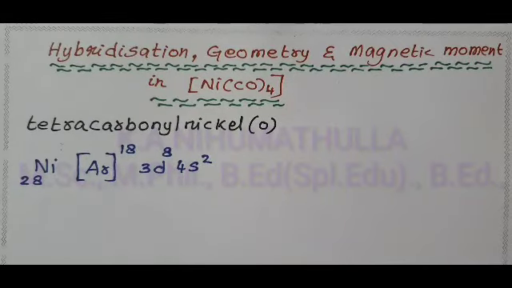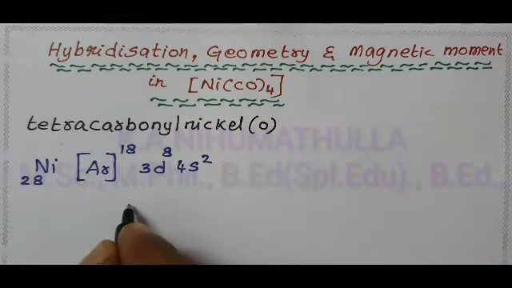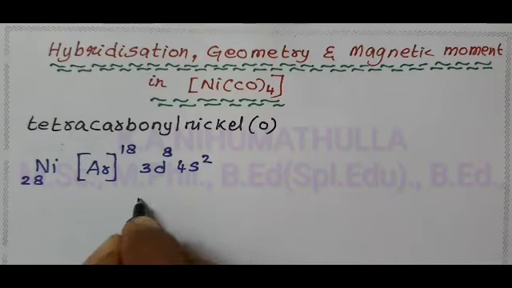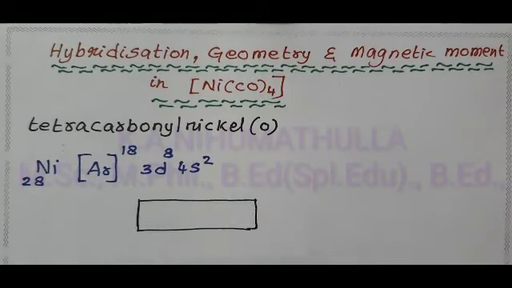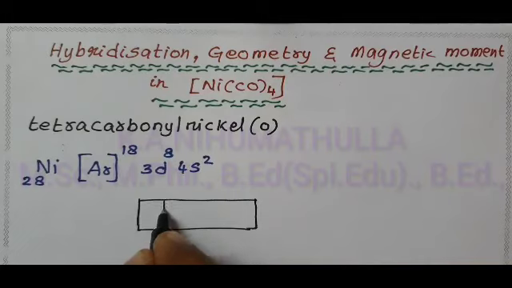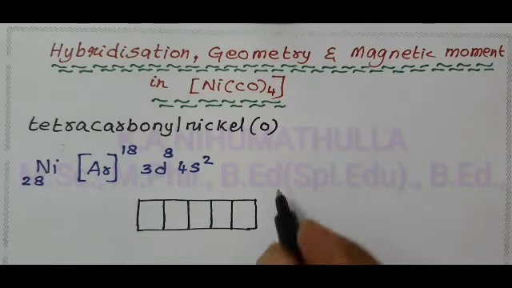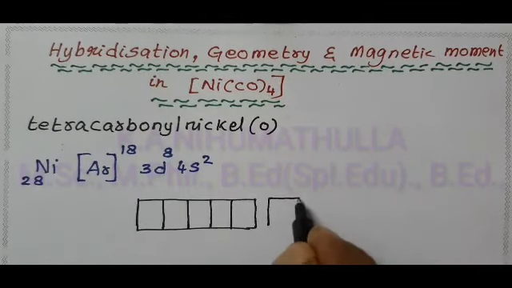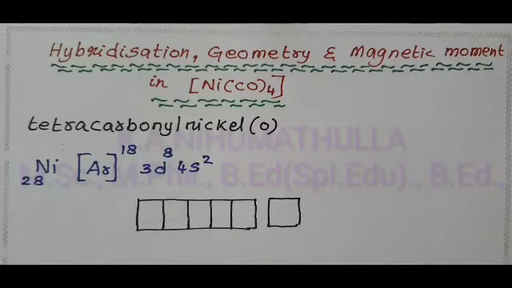Now, draw the box form orientation. The d orbital has how many orientations? 5 orientations. You know what the orientations of the d orbital are: dxy, dyz, dzx, dx squared minus y squared, and dz squared. And the 4s also contains 2 electrons in the electronic configuration of the atom.